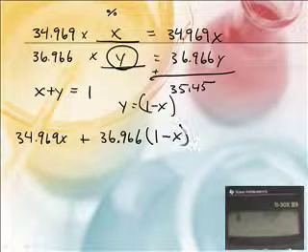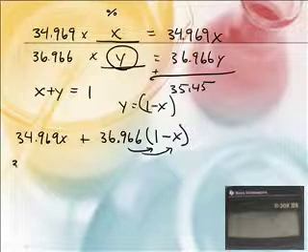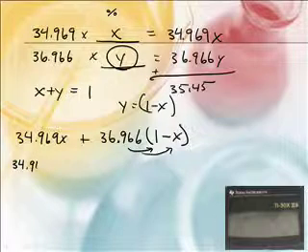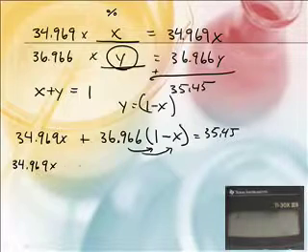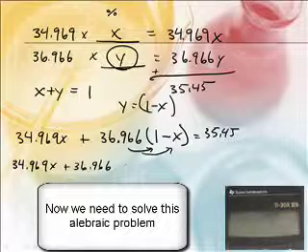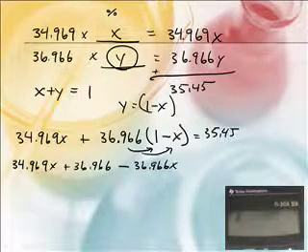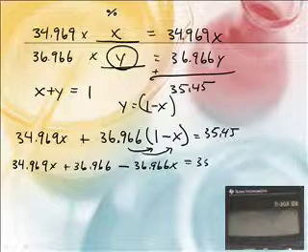Now I need to distribute the 36.966 to both of these. This is an algebra thing you've seen before in your algebra class, so it should not be terribly hard. This equals 35.45, because they all have to add up to the average. So 34.969X plus 36.966 minus 36.966X equals 35.45.